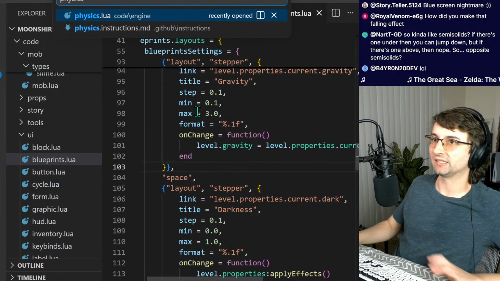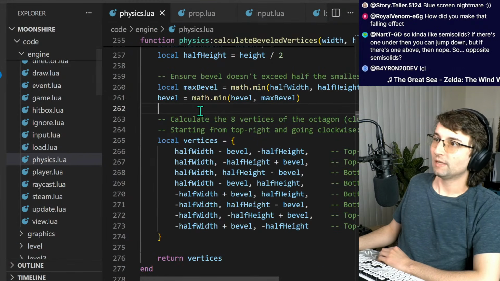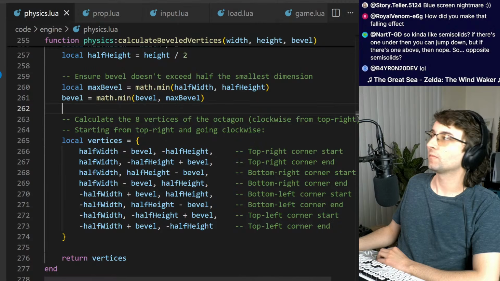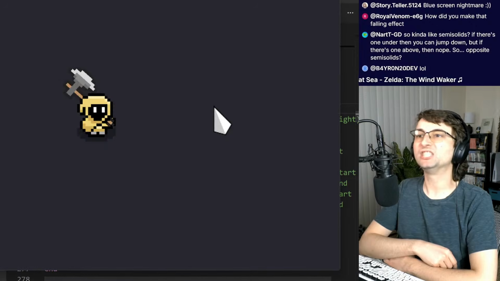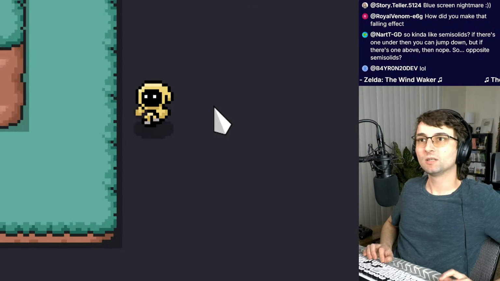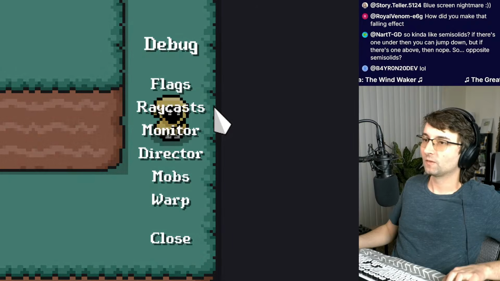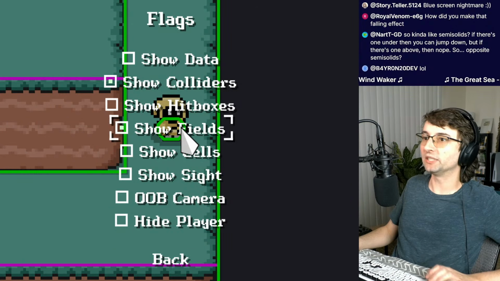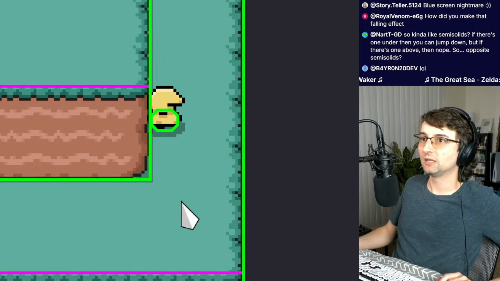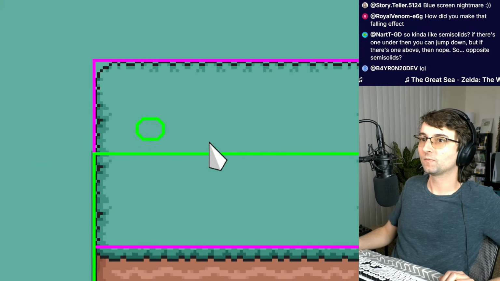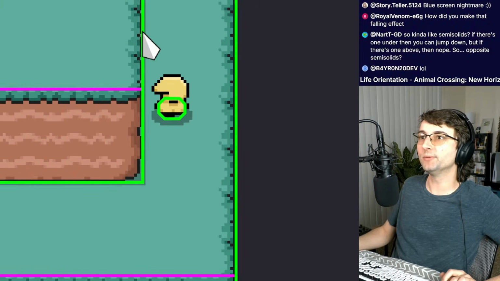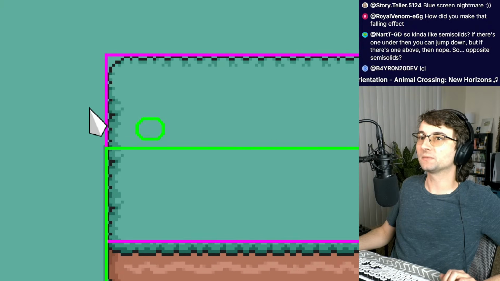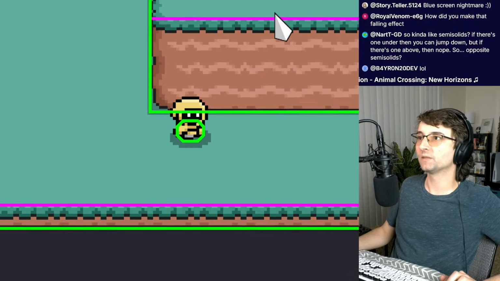If I go to physics, think of the game like a 3D engine. I think the best way to think of it really is to pretend this green box is the bottom of the cube, and the purple box is the top of the cube.